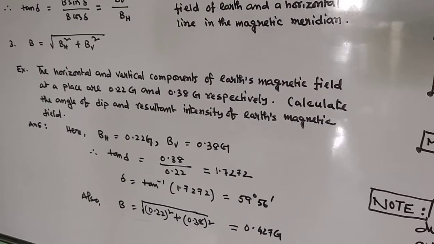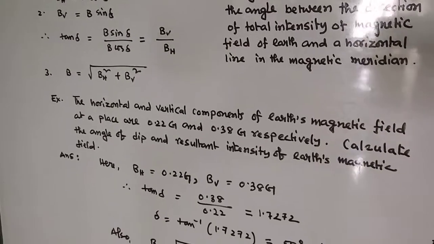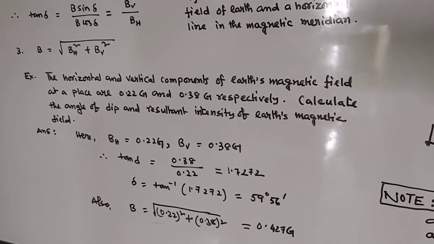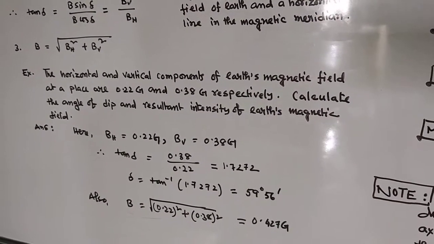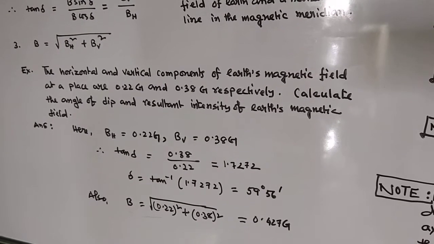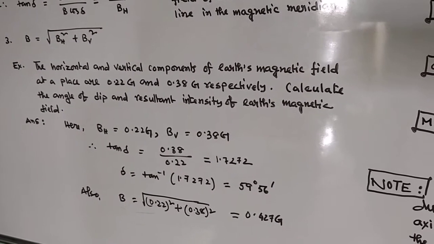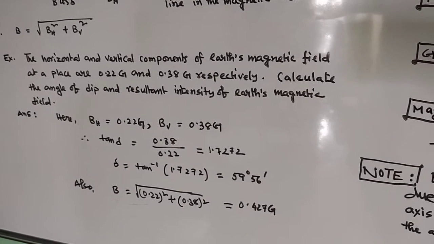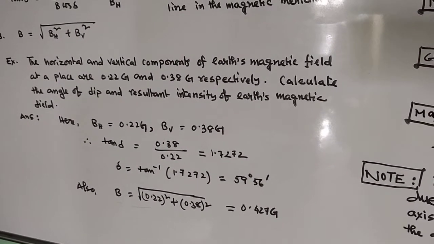Now for the resultant intensity, you have to use expression number 3. So B equals root over BH square plus BV square. BH is 0.22 whole square and BV is 0.38 whole square. So ultimately we will get 0.427 Gauss.